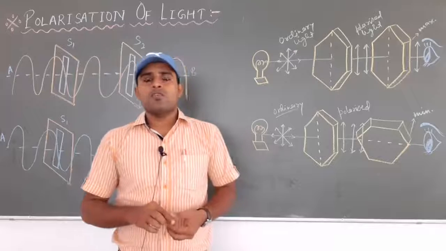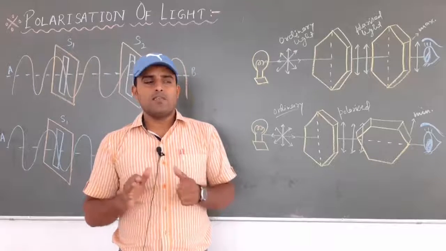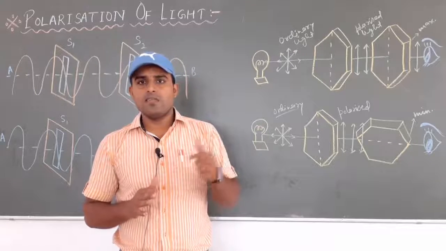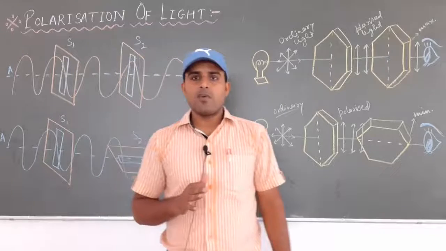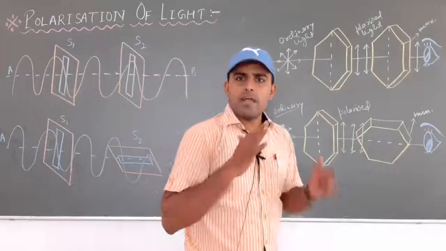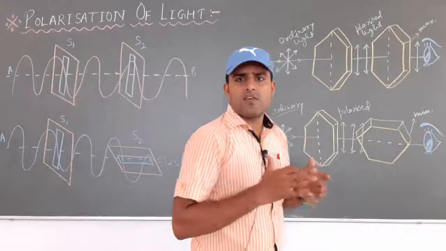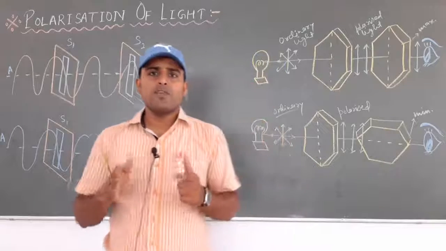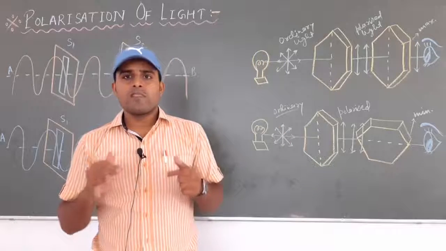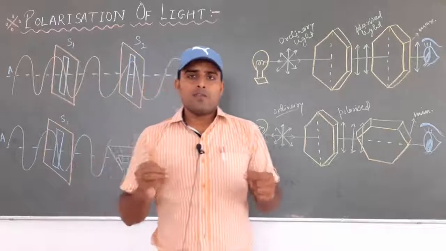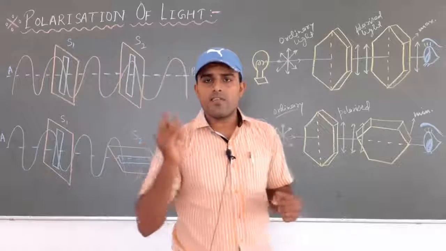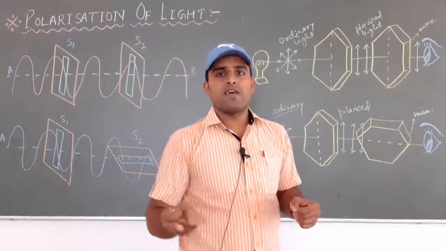He explained that when the light ray travels through the medium, the ether, it travels in the form of a longitudinal wave, and by considering this he explained some properties of light like reflection, refraction, interference and diffraction.